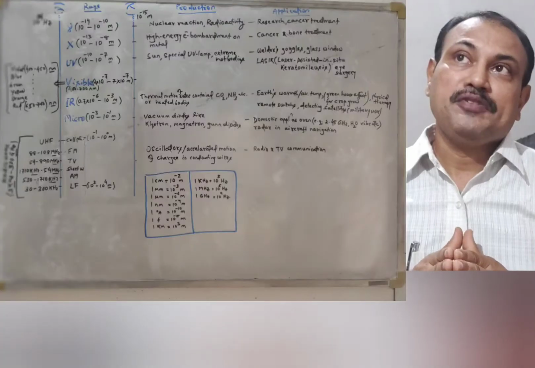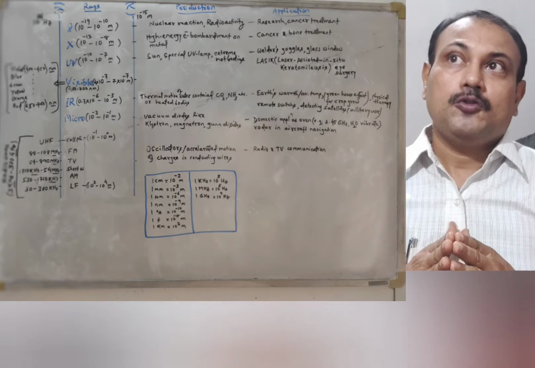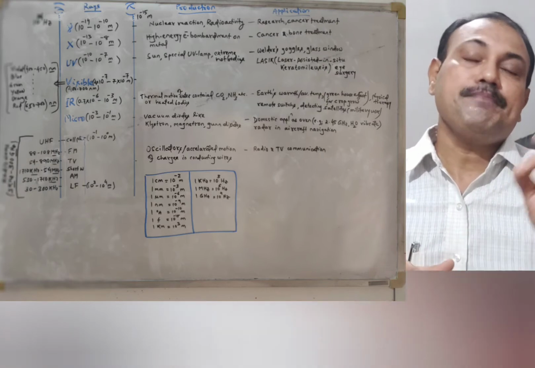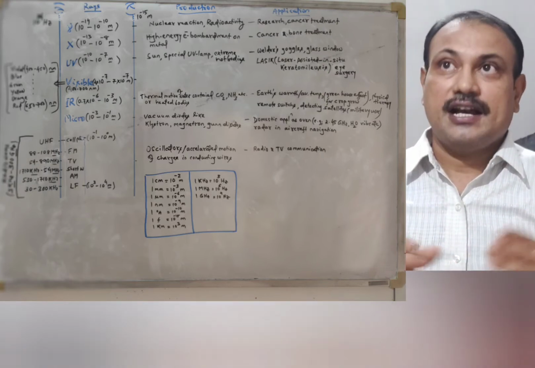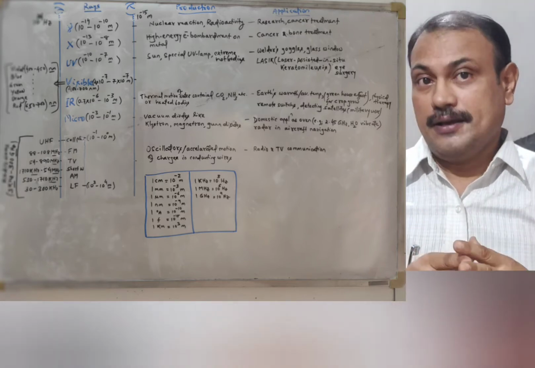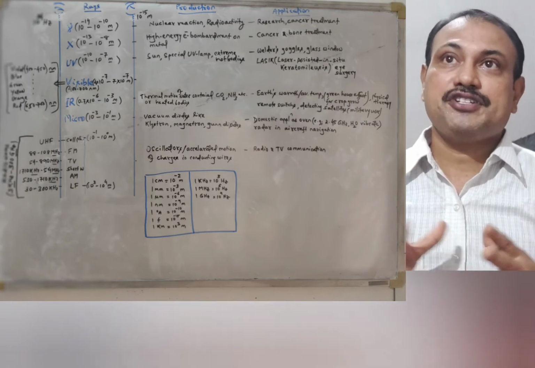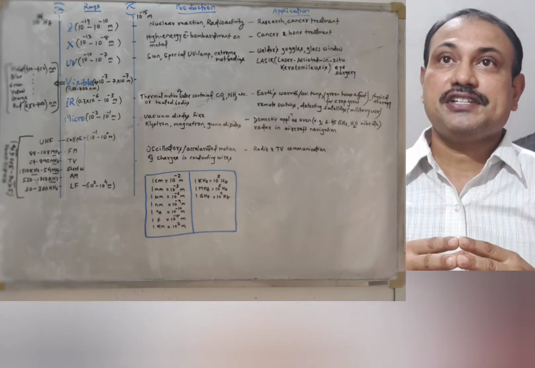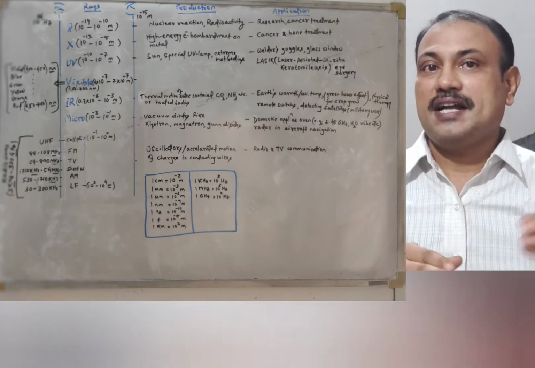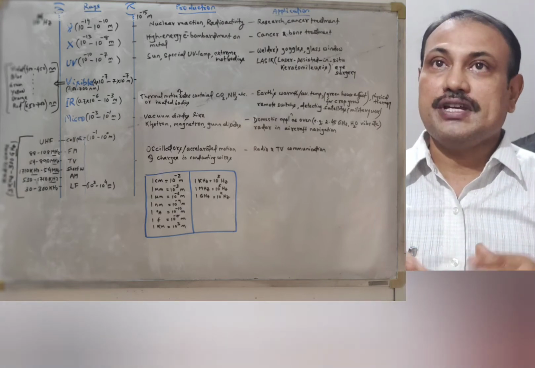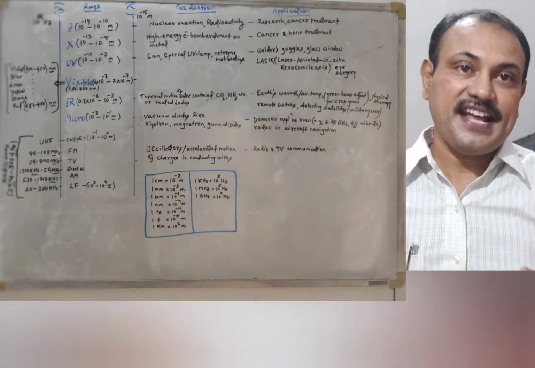Now to start with the gamma rays, if you see the table, gamma rays correspond to a wavelength range of 10 to the power minus 14 to 10 to the power minus 10 meter. Gamma rays are generally produced in nuclear reactions and in emission of radioactive particles or radioactive nucleus. The applications of gamma rays are mostly in research areas and in cancer treatment, because gamma rays are able to destroy cancer cells.